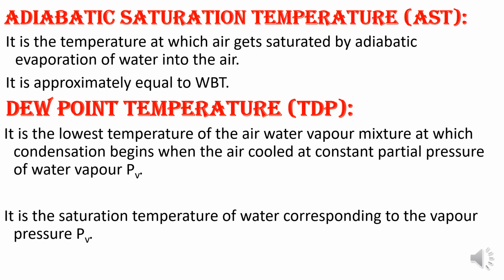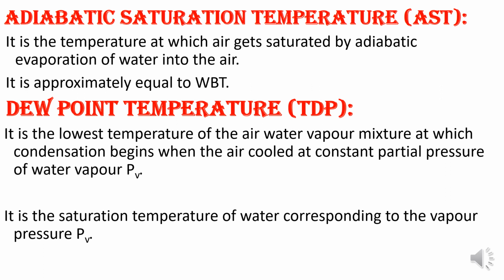The water vapor at its partial pressure will start condensing and dew starts appearing. This temperature is called the dew point temperature. In other words, it is the lowest temperature of the air-water vapor mixture at which condensation will begin.